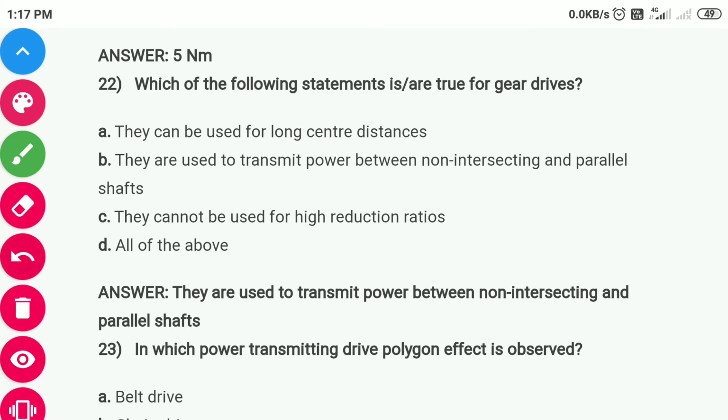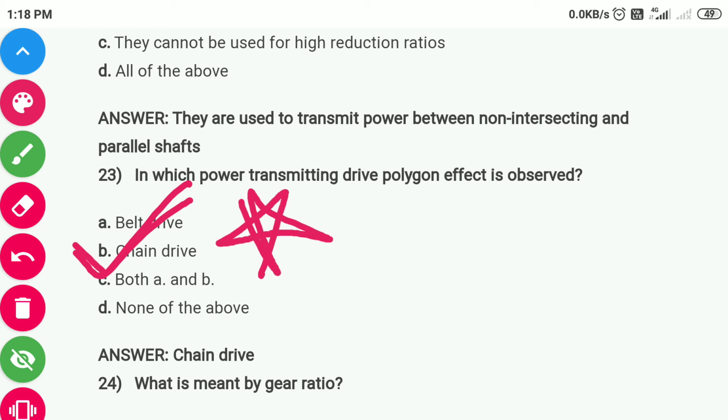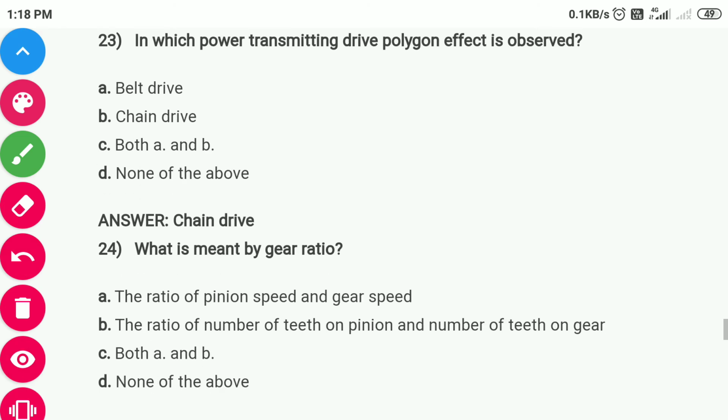Question number 23 is, in which power transmitting drive is the polygon effect observed? The polygon effect is observed in chain drive. It is a most important question, so please remember it. The polygon effect is observed in chain drive.